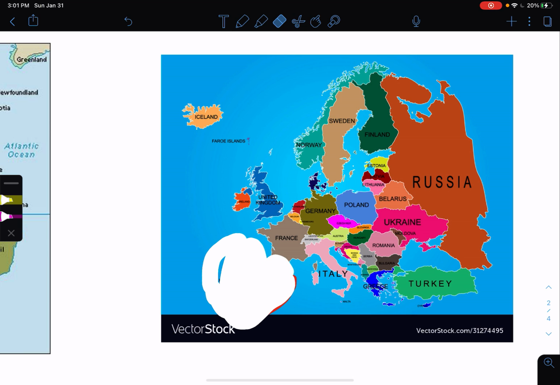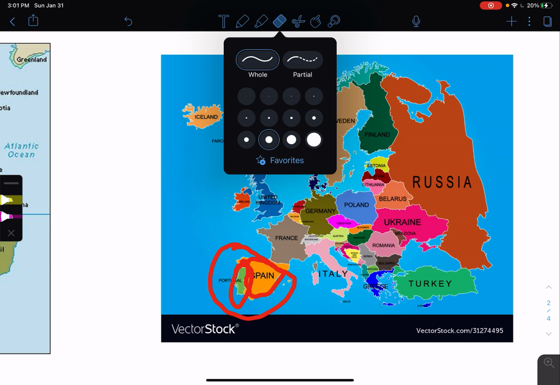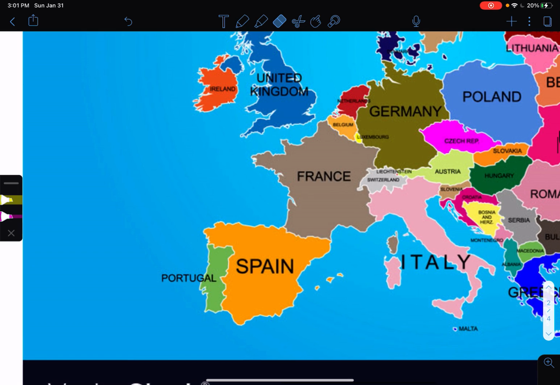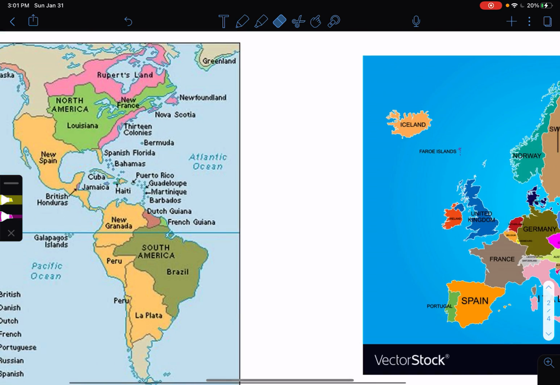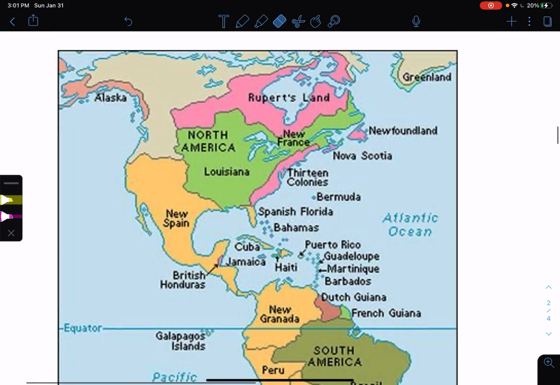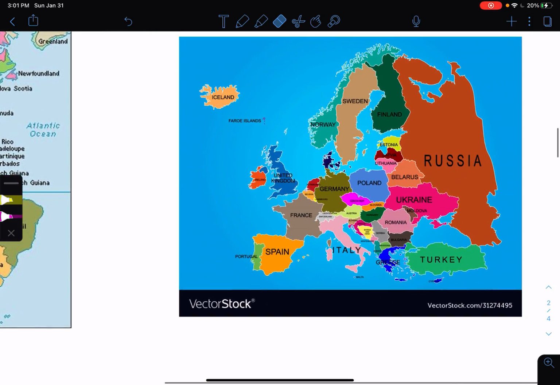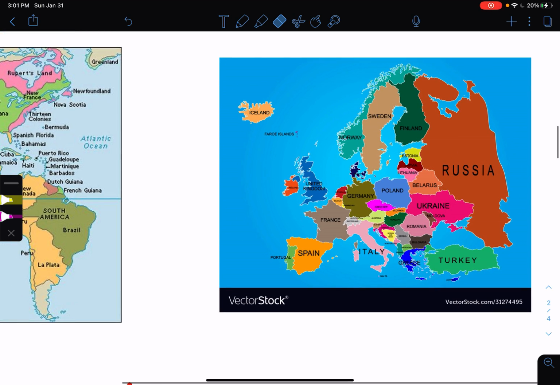You will see that the Iberian Peninsula, Spain and Portugal, on their own pretty much take control over all of Mexico and South America. So Spain becomes one of the most important empires in history, pretty much. In the 1500s, it was one of the wealthiest countries in the world, because it was able to send people into the New World and take over it.